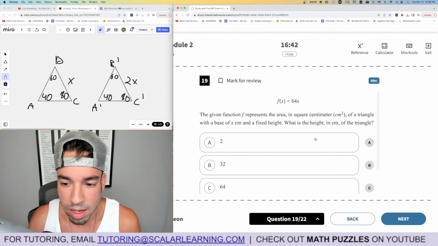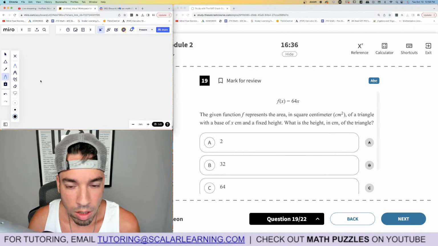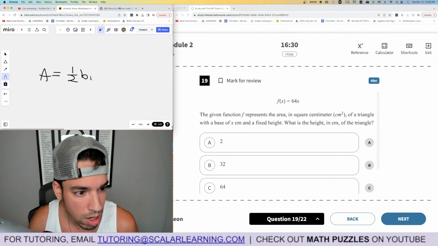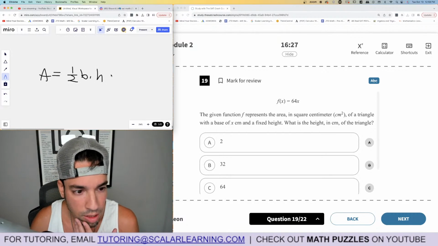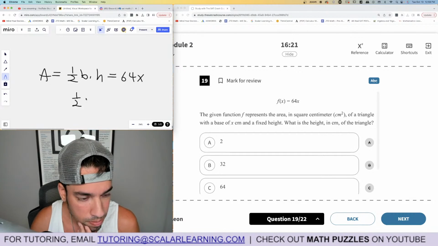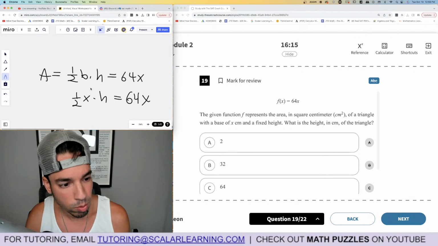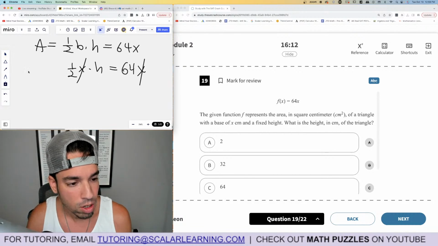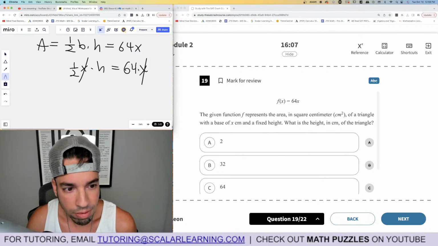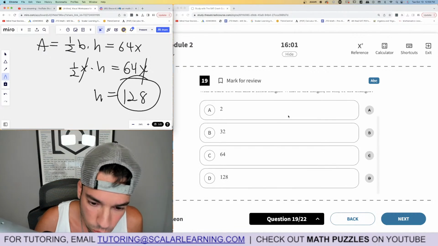The given function f represents the area in square centimeters of a triangle with a base of x and a fixed height. What is the height? Got it. Okay, so what I'm going to say is this. Area of a triangle is 1/2 base times height. And they're saying this equals 64x. And we're saying that the base is x, and it's got a fixed height, and this equals 64x. Now we have an equation where when we divide both sides by x, we cancel that out. We can solve for h. So it says 1/2 height equals 64. Multiply both sides by 2 to isolate h. H equals 128. 128 is the winner.